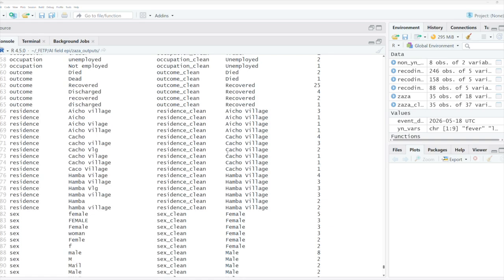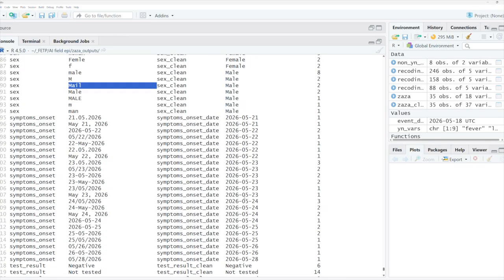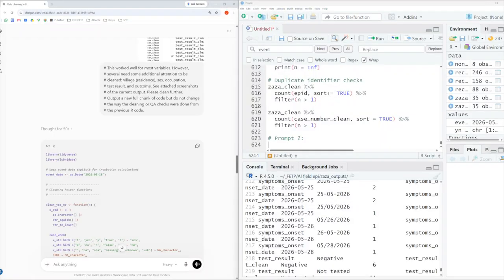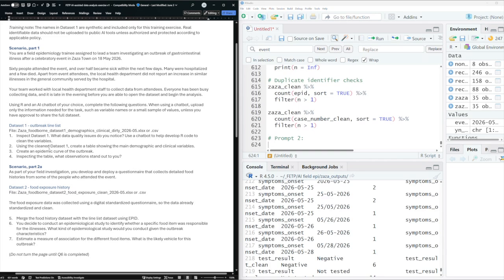The villages are all now correctly grouped, so there's just 3 villages. Those variations of male and female have been cleaned correctly, and the test result variable now has been cleaned as we expected it to. Now we have a clean data set that the chatbot has helped us create, so we can get into analysis, which is a lot more fun. So let's go ahead and do question number 2 on the exercise, which is to use a clean data set to create a table showing the main demographic characteristics.